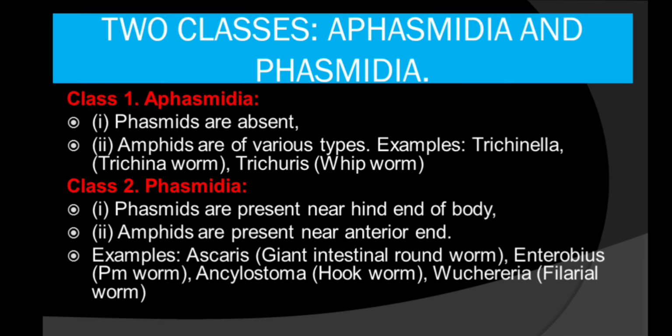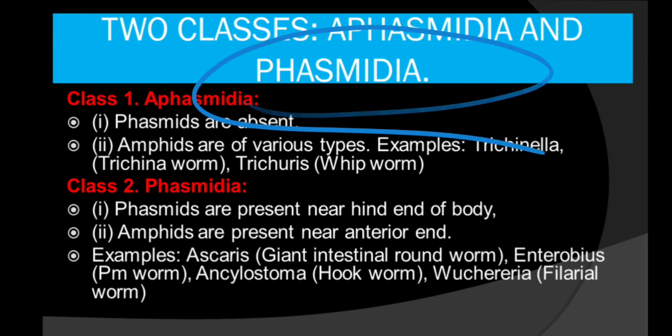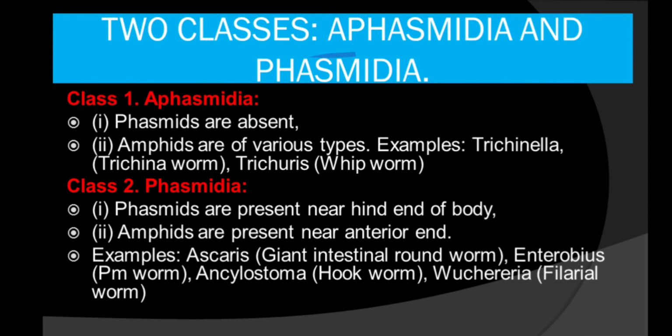Now, according to the sense organs, there are two classes of this phylum Aschelminthes. What are those classes? Aphasmidia and Phasmidia. Okay, as the name suggests, in Aphasmidia phasmids are absent, meaning phasmids are the sense organs which are absent in the Aphasmidia class, and amphids are present which are of various types. Example of this class is Trichinella and Trichuris. Okay, now about the Phasmidia. In the Phasmidia, phasmids are present as well as amphids. Both are present, and phasmids are present at the posterior end, whereas amphids are present at the anterior end. Anterior means front, posterior means back, right?